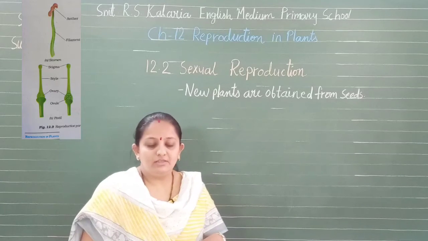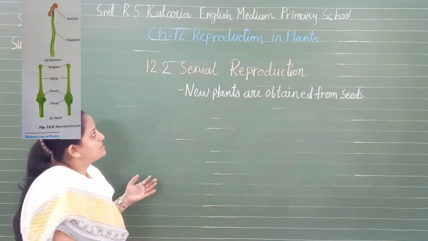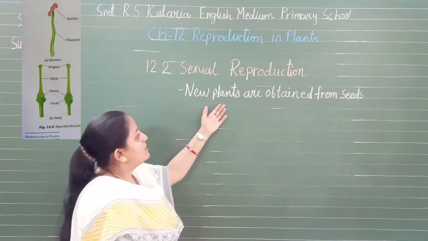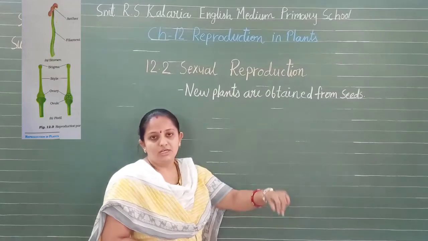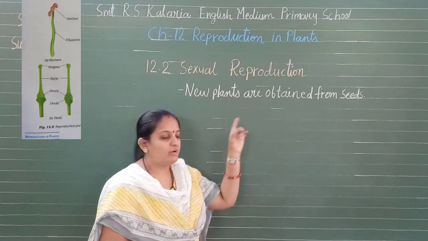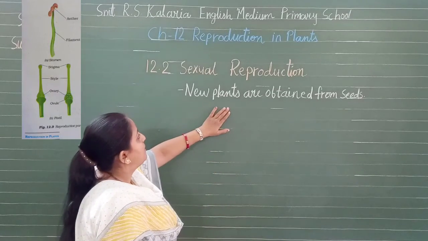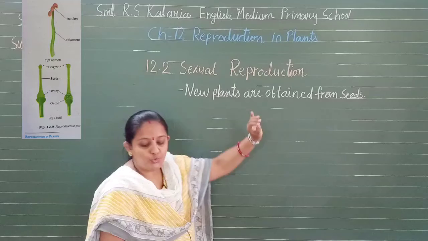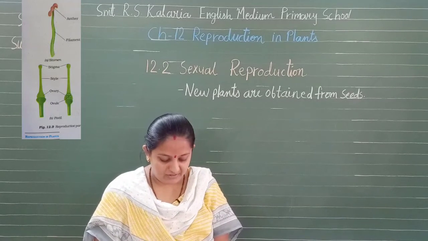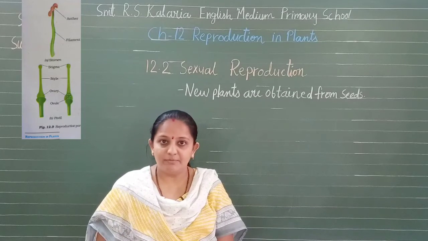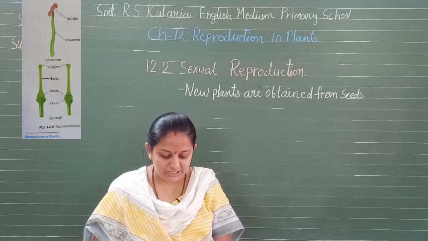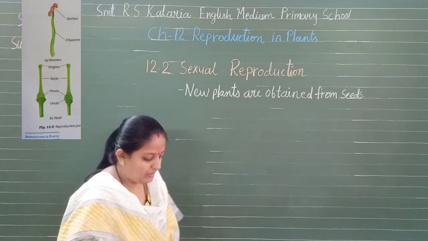Now after understanding the asexual reproduction, let's start with sexual reproduction. Now what is sexual reproduction? New plants are obtained from seeds. Seeds के बगैर वो नहीं होता है. Without seeds it is asexual reproduction, but with the help of seeds, new plants grow, which is known as sexual reproduction. Isn't it? You had understood that the flowers are the reproductive parts of a plant. So what happens? Stamens are the male reproductive part and pistil is the female reproductive part.